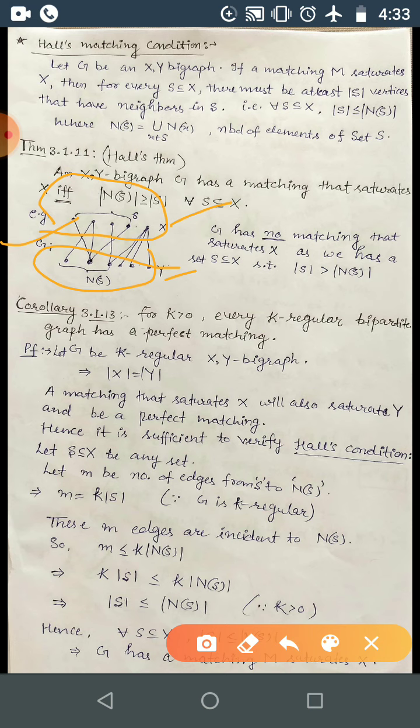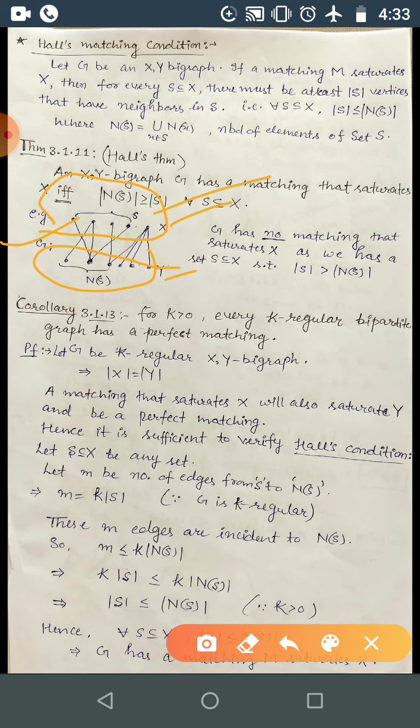The answer is no, because there does not exist a perfect matching, or a matching which saturates X. That is, the people applying for these posts are not qualified ones, or the posts are not for those people.